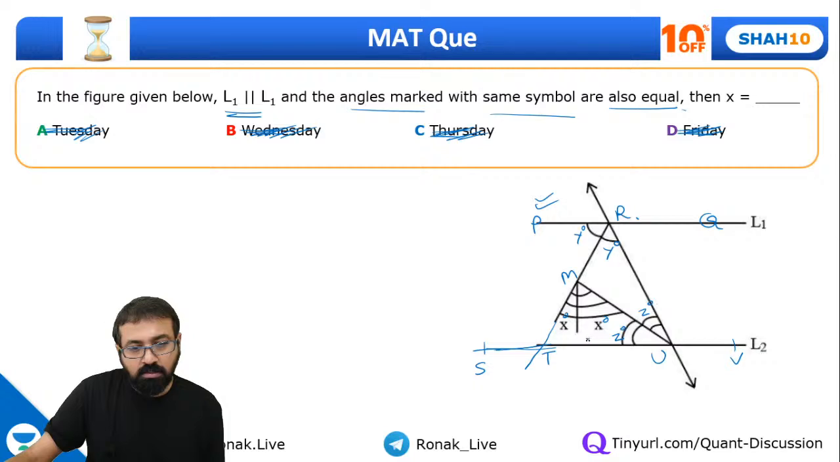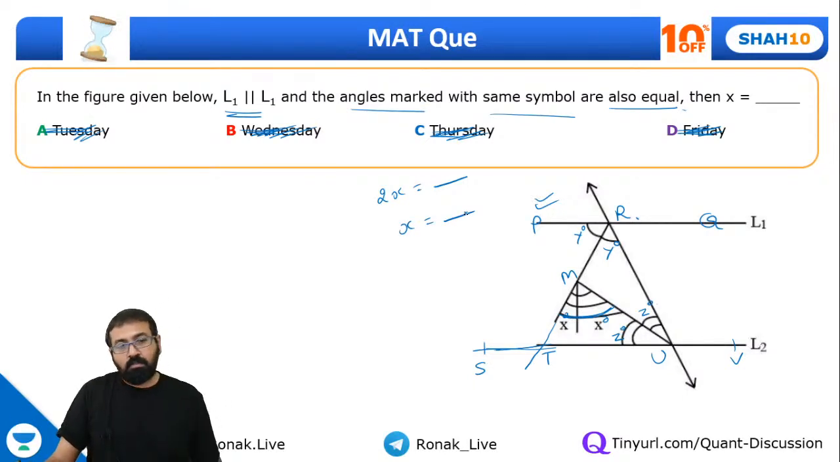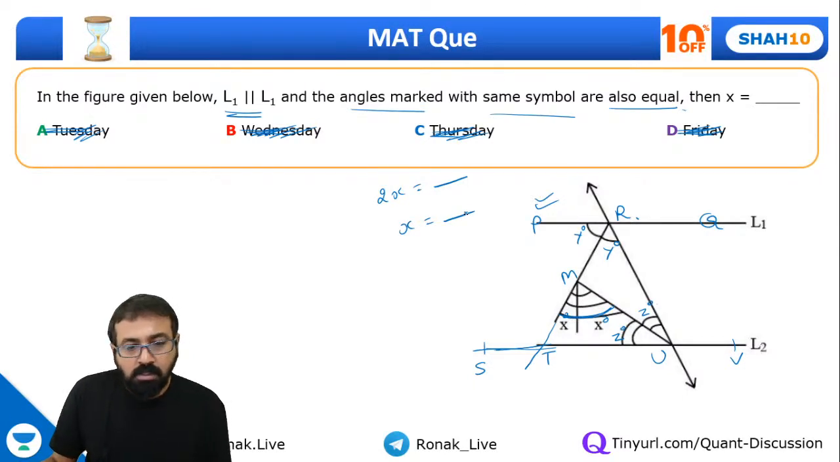Right? So even if we find out this 2x, we can find out the other thing, no? If I find out this complete angle, that is 2x, if I get the value of 2x, I can also find out the value of x. Isn't that so, guys?